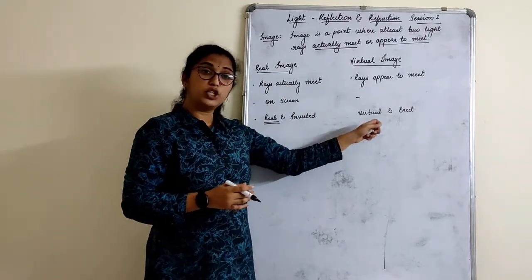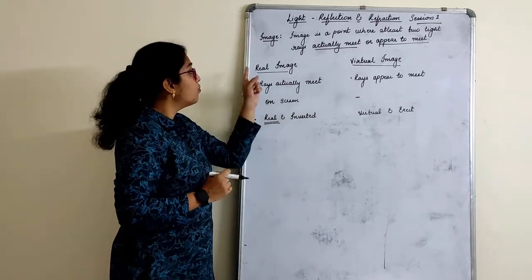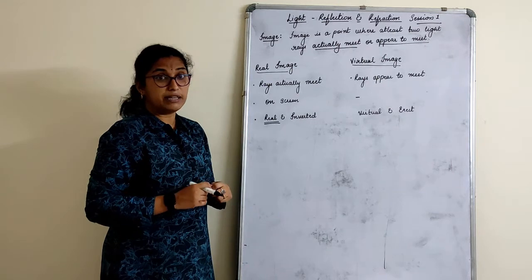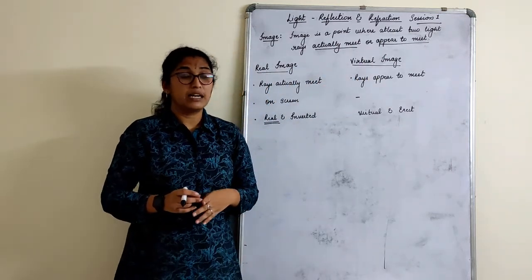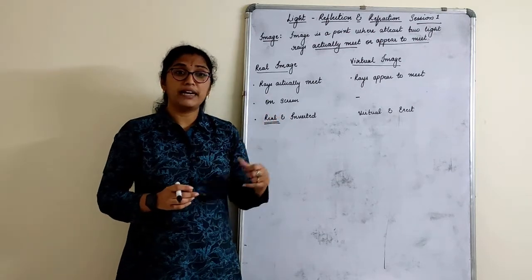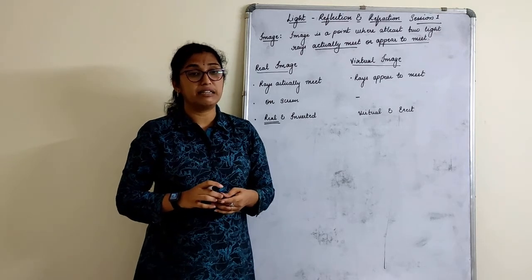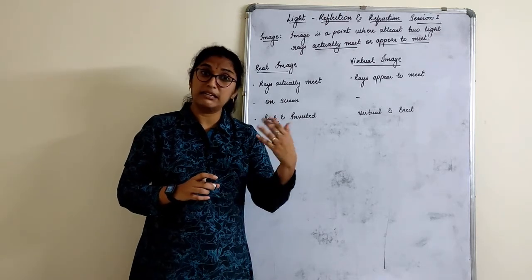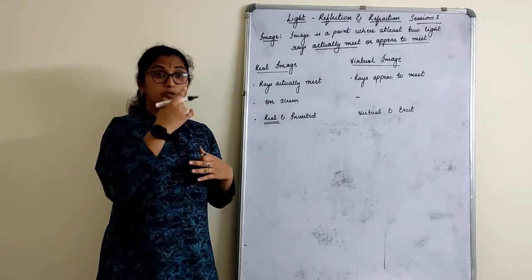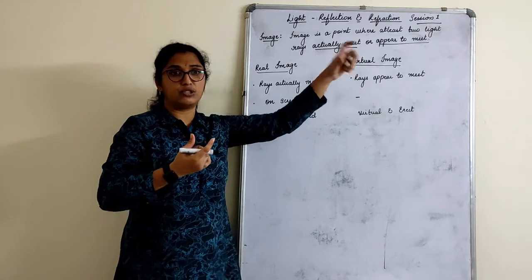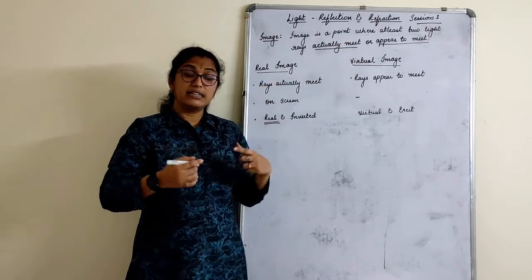You will understand them much better and more clearly once we start with the ray diagrams. But here you need to know what these real and virtual images are. Usually virtual images are formed by plane mirrors. Real images are formed, for example, in the cinema screen, which is a real inverted image. In a pinhole camera, what do we get? Real inverted. So if you construct a pinhole camera and look at anything, a coconut tree, the coconut tree appears inverted, right? Yes, it's the same thing.